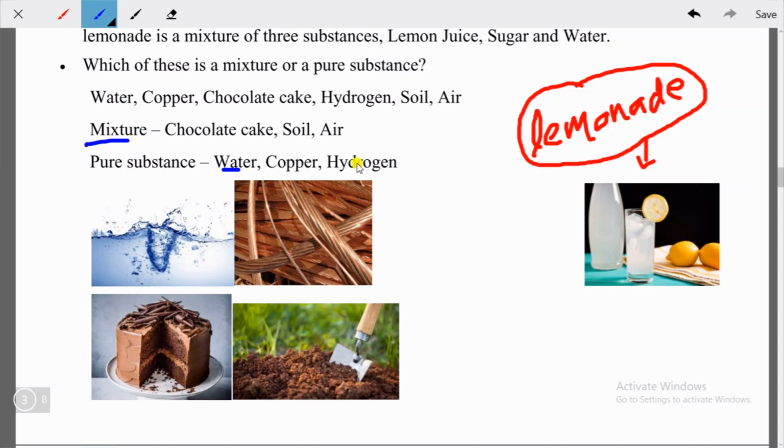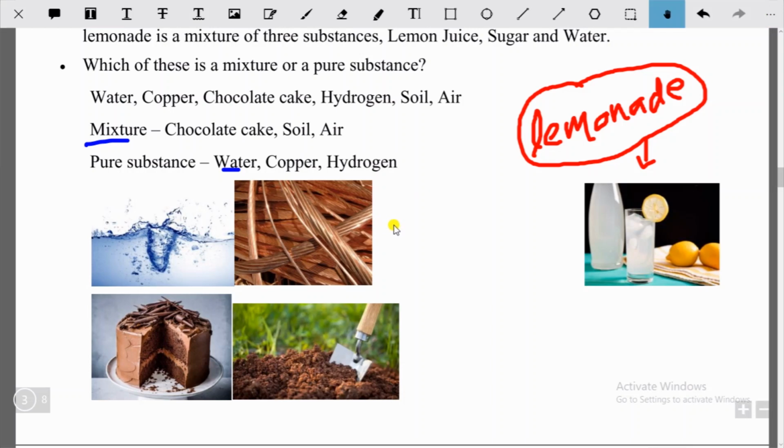Then soils are also composed of different substances, not a single substance. That's why it is a mixture. Then you have air. If I take a section of air like a box, the air present would have different kinds of gases in it. So we cannot say air is a pure substance. It is a mixture of different gases. That's why air is a mixture. Okay, I hope this concept is clear to you.